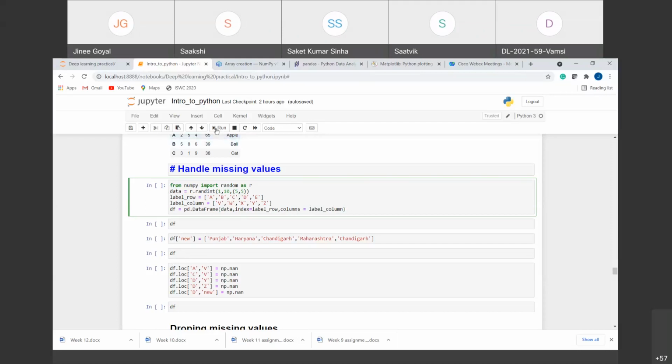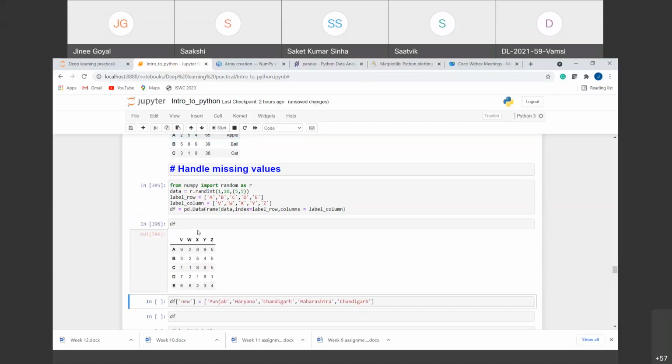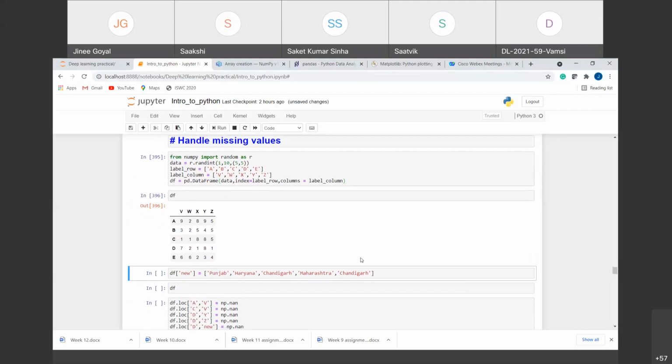If we run this, you can see that we have created a data set that consists of columns W, X, Y, and Z, 5 columns and 5 rows. That is the 5 cross 5 array that we have created.